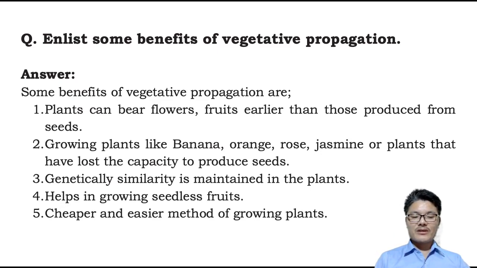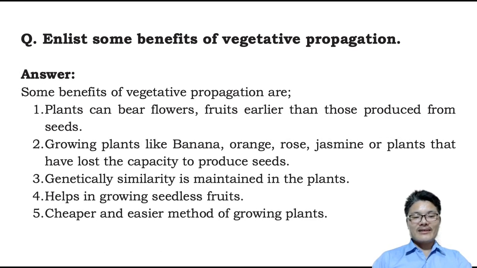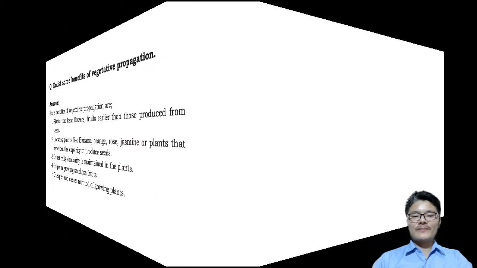So it's a cheap, very economical and easy method of growing new plants. So these are some benefits or advantages of growing new plants by vegetative propagation.